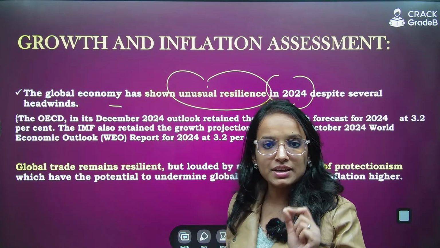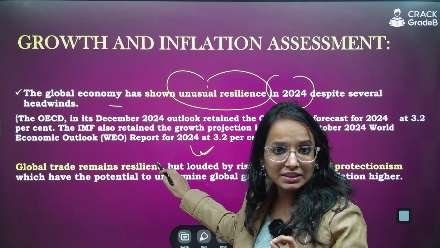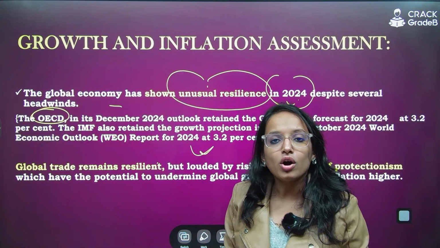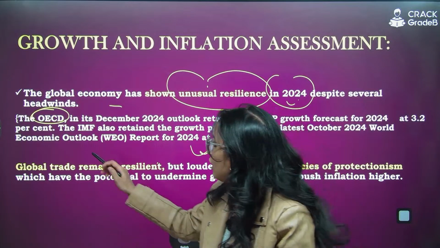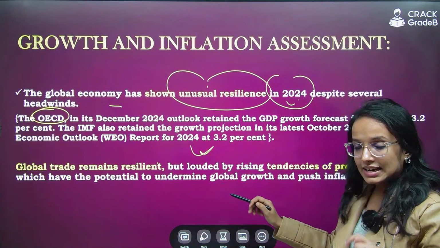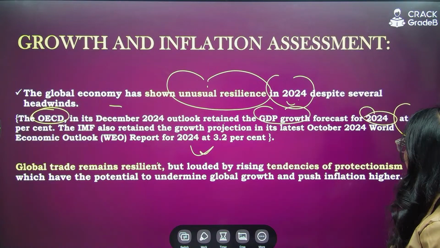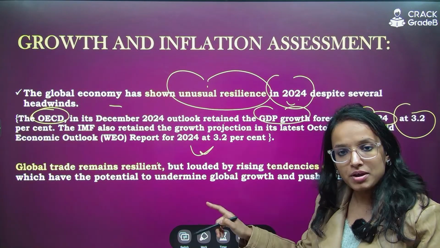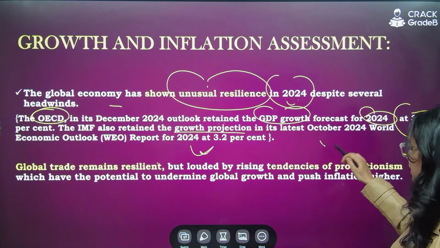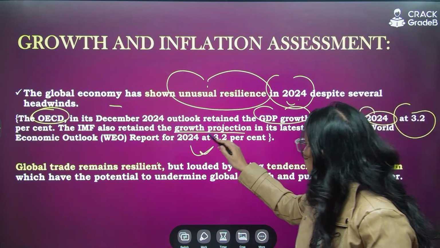Yes. So the MPC has quoted these two figures. I think they are very important. That's why I've selected them for this PPT. Remember, the OECD, Organization for Economic Cooperation and Development. So OECD in its December 2024 recent outlook has retained GDP growth forecast for 2024, the global one, okay, at 3.2%. And the IMF has also retained the growth projection in its latest October edition of the famous World Economic Outlook report at 3.2%.